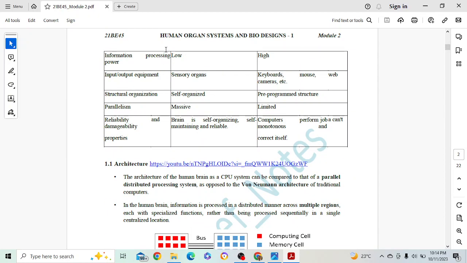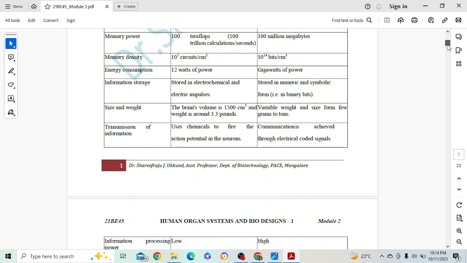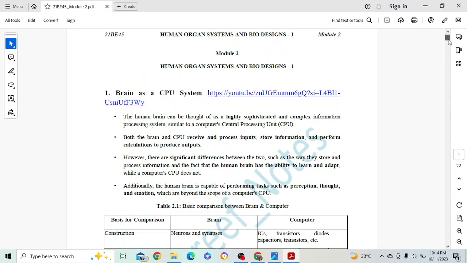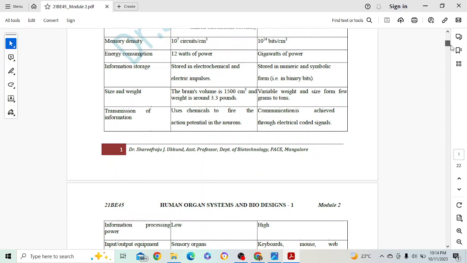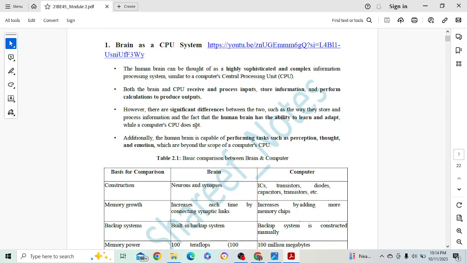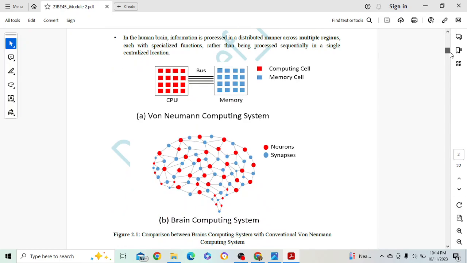1, 2, 3, 4, 5, 6, 7, 8, 9, 10, 11, 12, 13, 14. 14 points are there. You might get that, will definitely give you a minimum 7 marks, and of these 4 points, you can miss any 1 point. So we'll get you 3 marks. So 3 plus 7, 10 marks. That is more than enough.